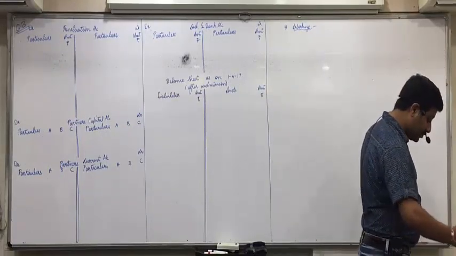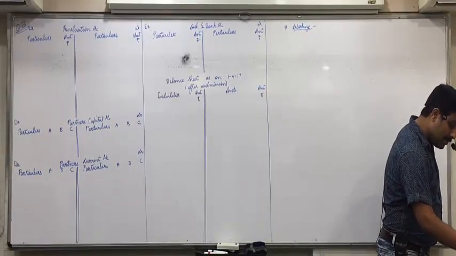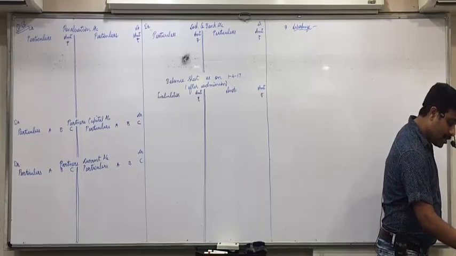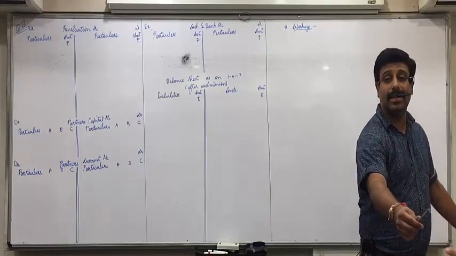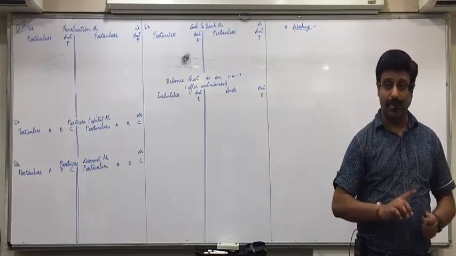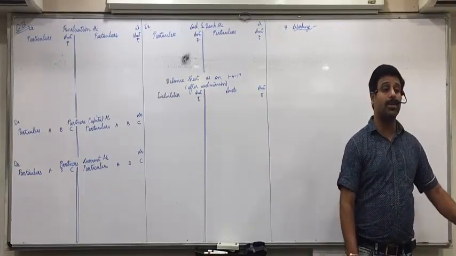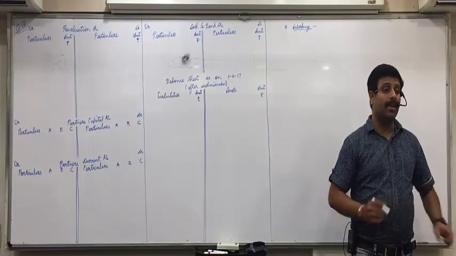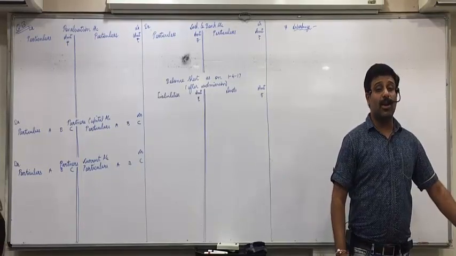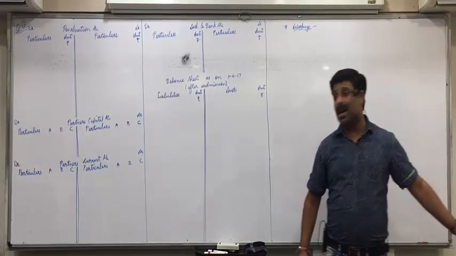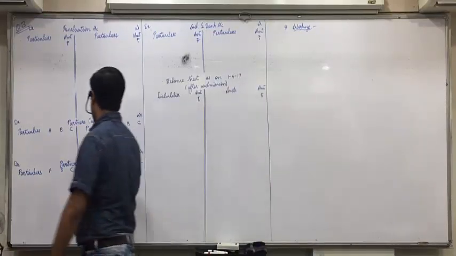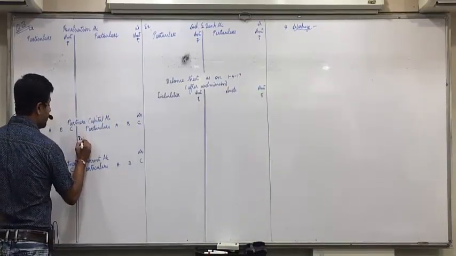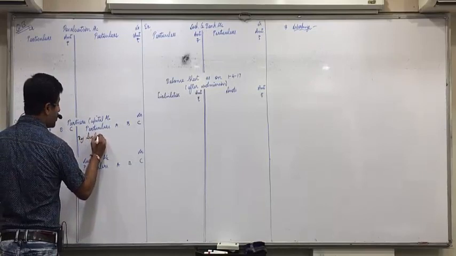So now, be attentive. Here we will start with three things: capital, current and cash. Put a tick on capital accounts, current accounts, cash and bank account. Capital and current accounts are on the liability side, so they will have a credit balance. On the credit side of the capital account, write by balance brought down.